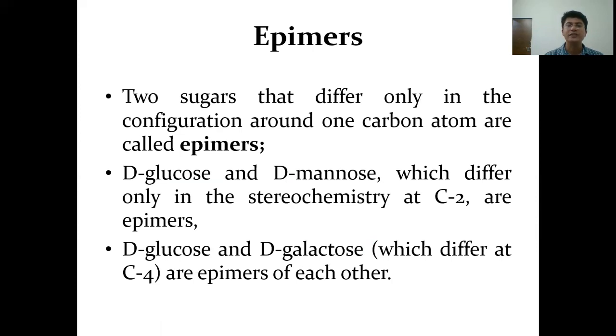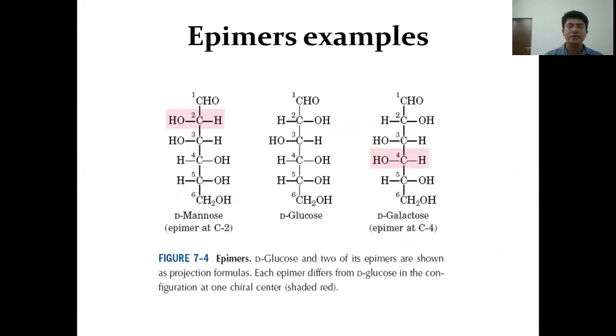Epimers: 2 sugars which differ only in the configuration around one carbon atom are called epimers of each other. D-glucose and D-mannose differ at the C2 carbon, and so they are epimers of each other. Whereas D-glucose and D-galactose differ from each other at the C4 carbon and hence are called epimers of each other. Let us have a look at the structure.